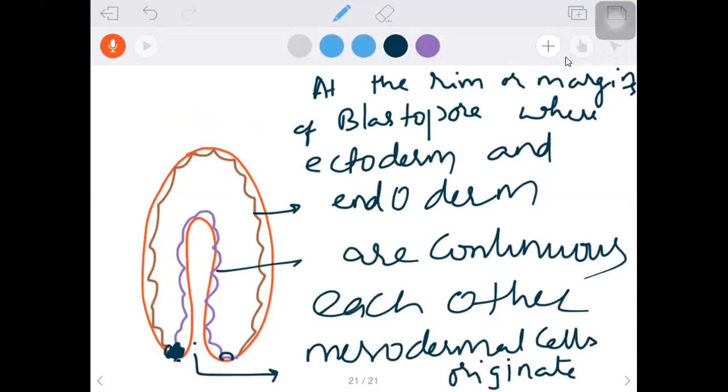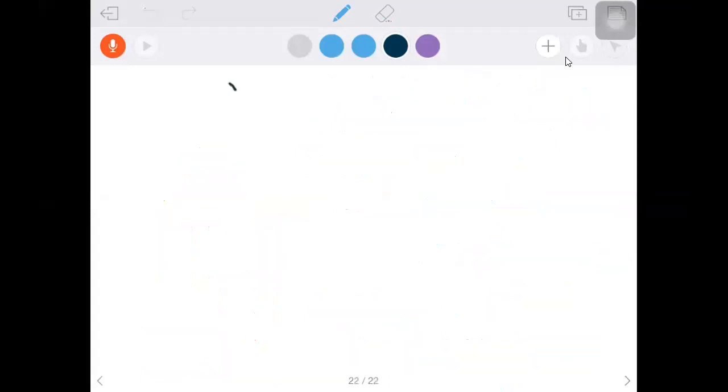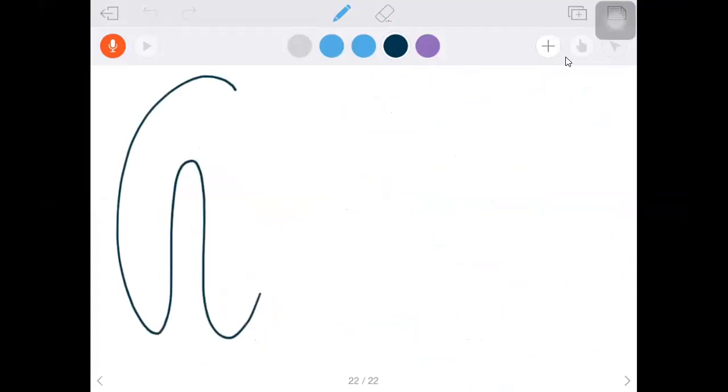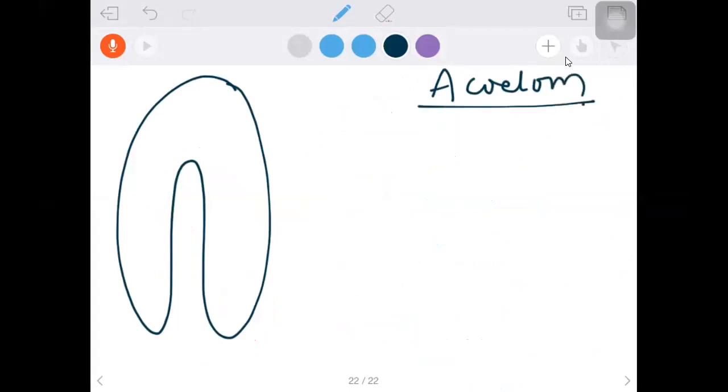Make it a common line for all types of body cavities: at the rim or margin of the blastopore, where ectoderm and endoderm contact each other, mesodermal cells originate. What they do makes our topic. For acoelom, I'm writing it first here. Let me go for that. What is the outer layer?